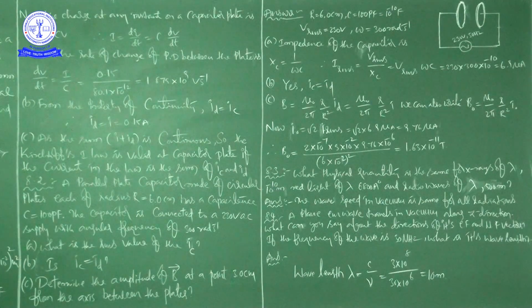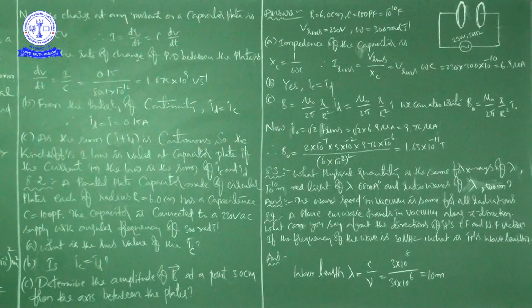6.9 microamps. Next, B: is IC equal to ID, is the conduction current equal to the displacement current? He is asking whether the conduction current is equal to the displacement current. The answer is yes, IC is equal to ID.